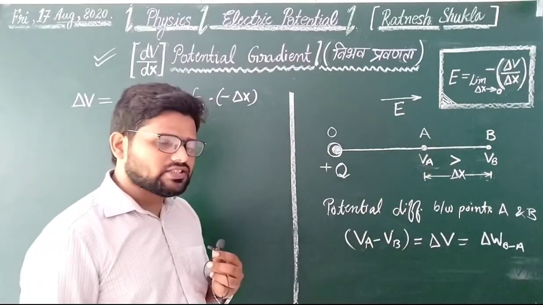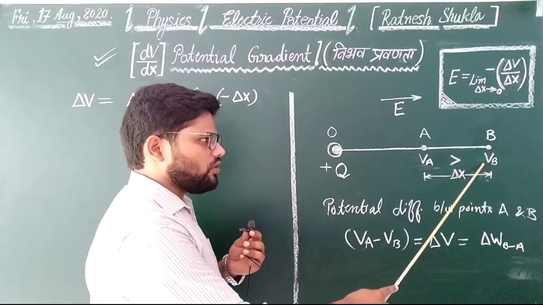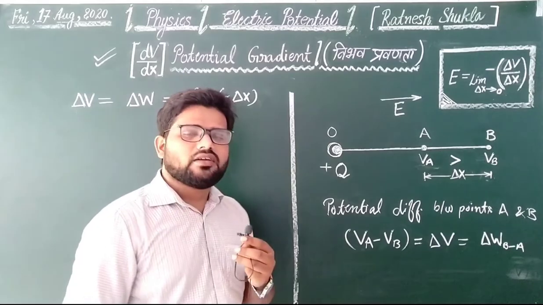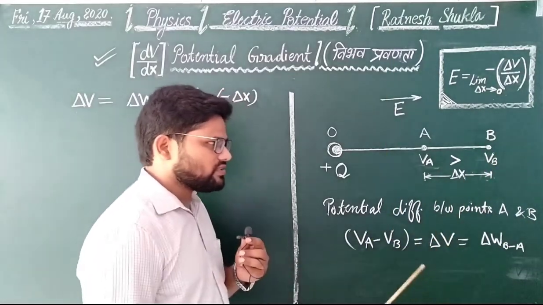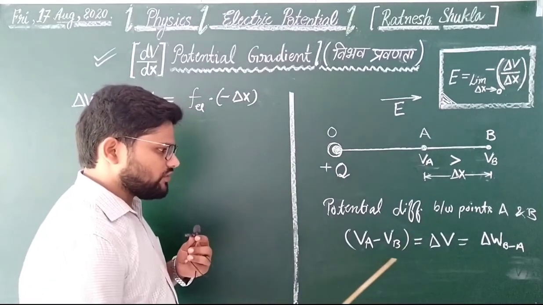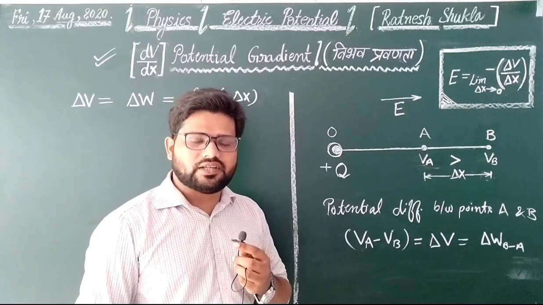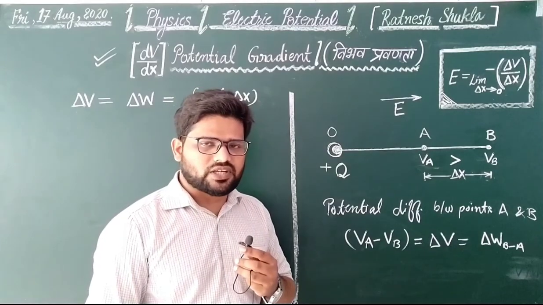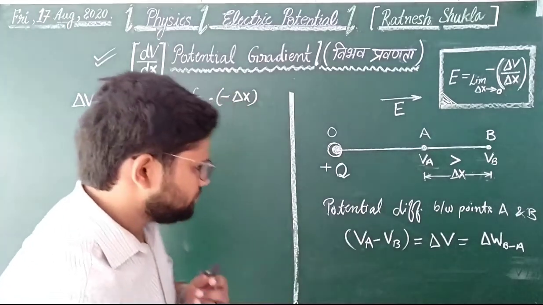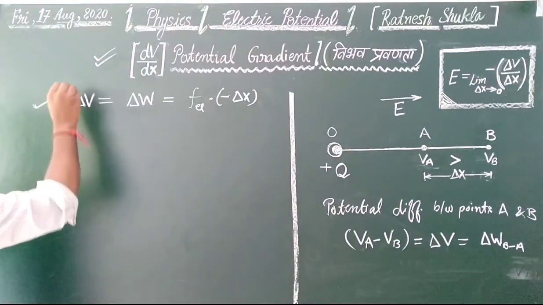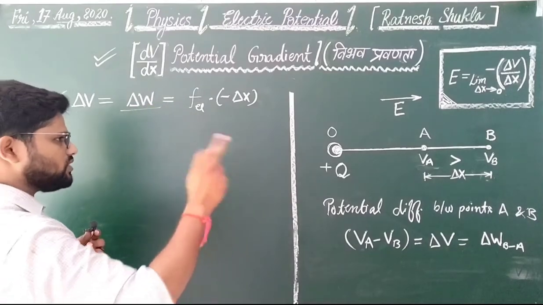Similarly, the meaning of potential VB is the amount of work done in bringing a unit positive charge from infinity to point B. Hence, the meaning of the potential difference VA minus VB is the amount of work done in bringing a unit positive charge from point B to A. So note down, the potential difference delta V means the amount of work done in order to bring charge from point B to A.